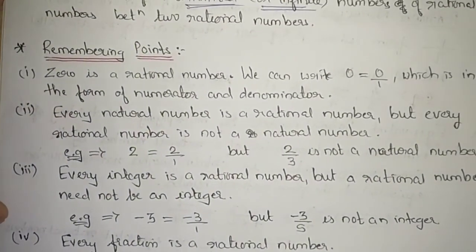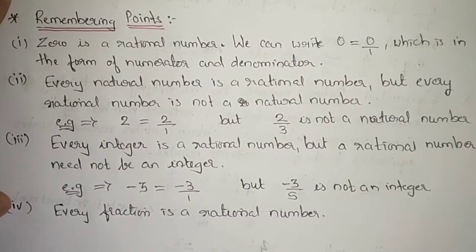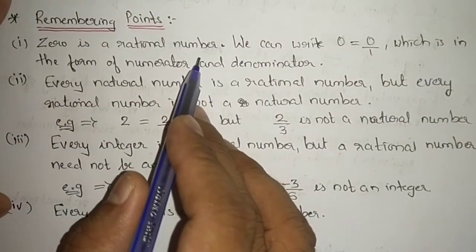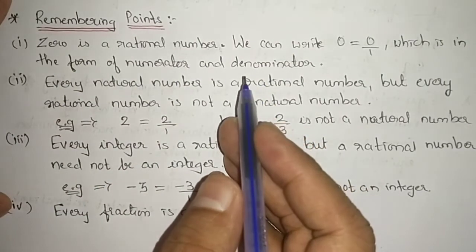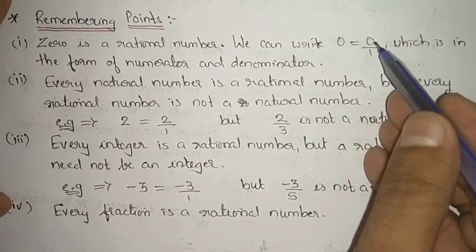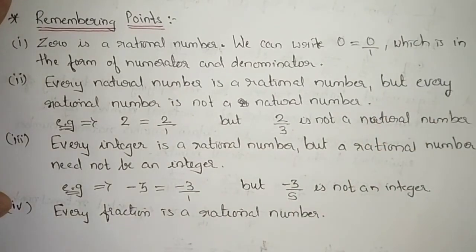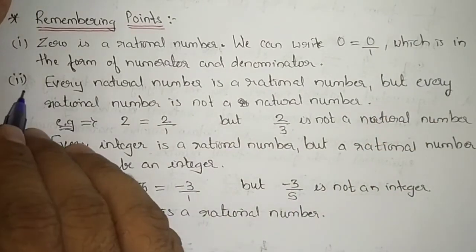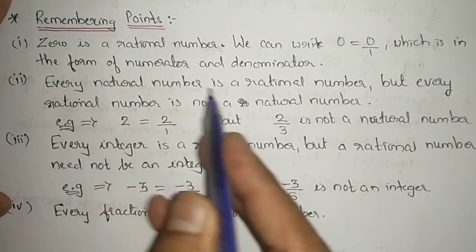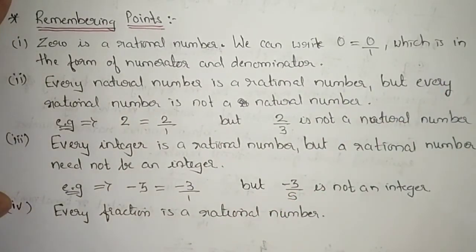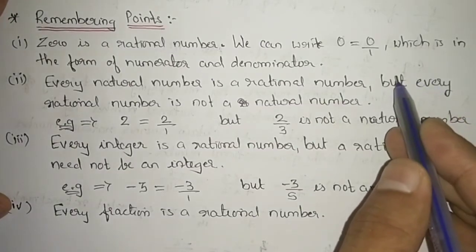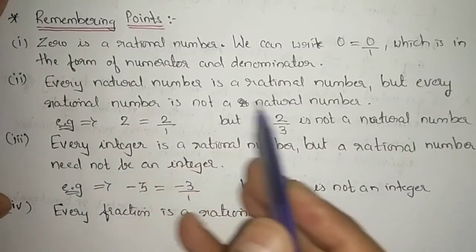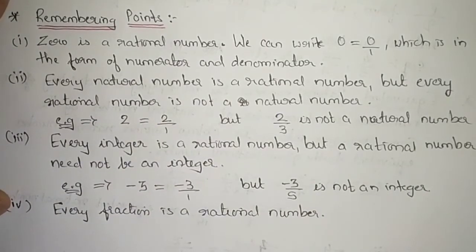Now the points to remember. 0 is a rational number. Why is it a rational number? Because we can write 0 as 0 by 1. Second, every natural number is a rational number. I have discussed it before. But every rational number is not a natural number.